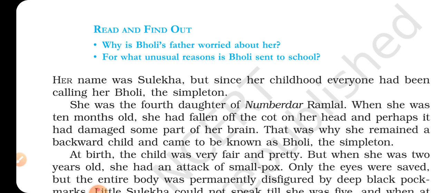This had led to the damage of some part of her brain, making her a slow learner. So this was the mishap which happened at the age when she was only 10 months old. So we can say this is the incident which she suffered.